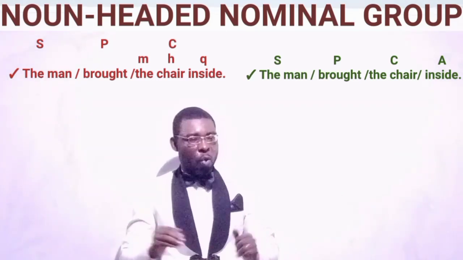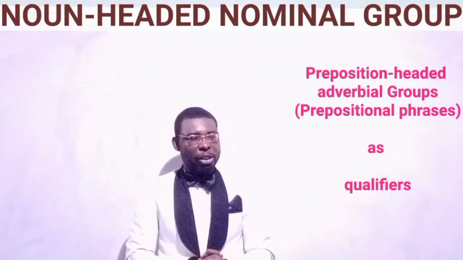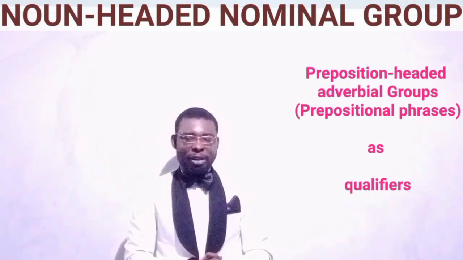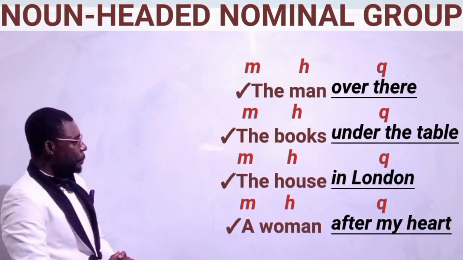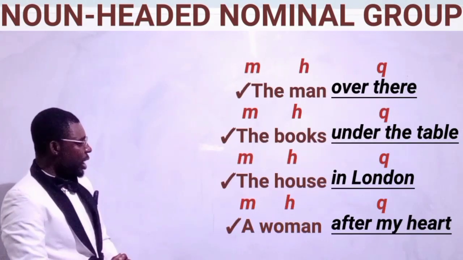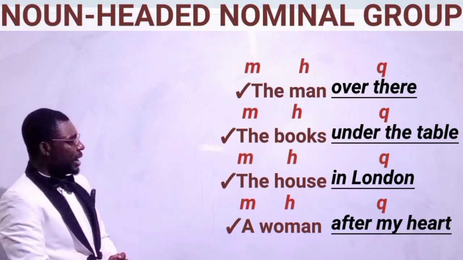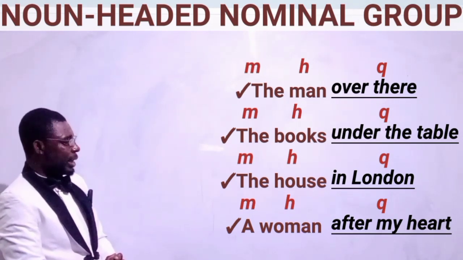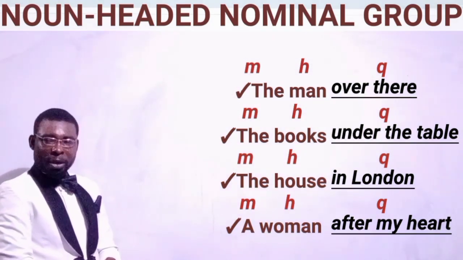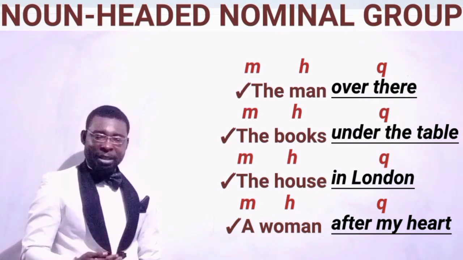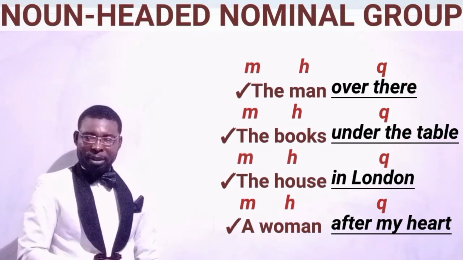Other words that can serve as qualifiers in a noun-headed nominal group are preposition-headed groups, prepositional phrases in traditional grammar. Take for instance, the man over there, the books under the table, the house in London, the woman after my heart. All these underlined expressions are preposition-headed adverbial groups, termed prepositional phrases in traditional grammar. For better understanding of preposition-headed adverbials, get our video on this. We have had a class on this.